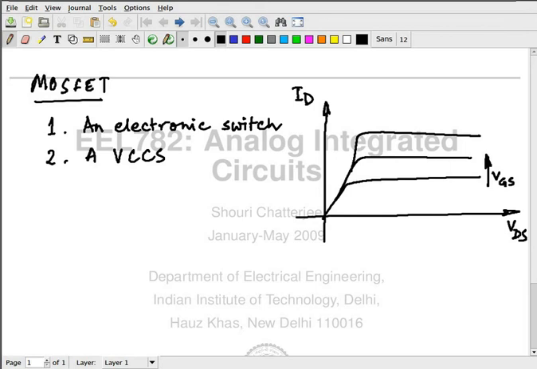Now, this flat region, do you think it's absolutely flat? Can it be wavy instead of flat? It cannot be wavy. Why not? It cannot be a negative resistance.